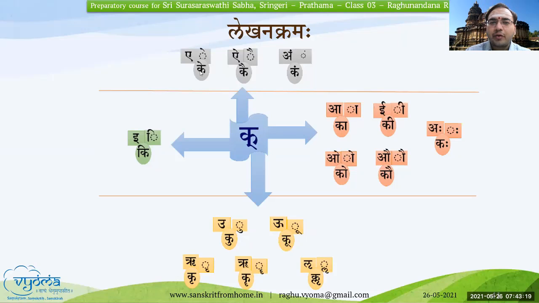There will be a lot of confusion between Ke, Kai, Ko, and Kau. Note that for O and Au, there is one more line added, and then there are these strokes above it. But for E and Ai, it is just the slanting strokes above it. For E, it is 1. For Ai, there will be 2. Similarly, for O, it is 1, and for Au, there are 2. Similar to how we write the swaras. Practice these. This is very important to write it correctly.